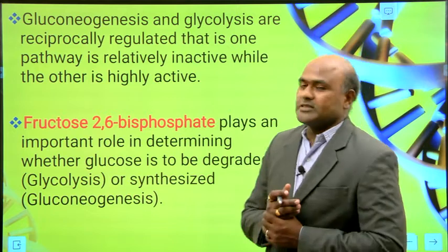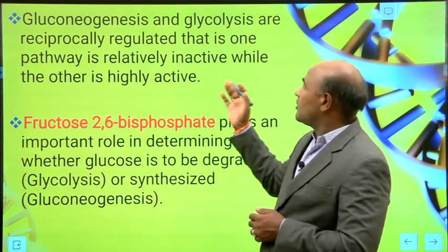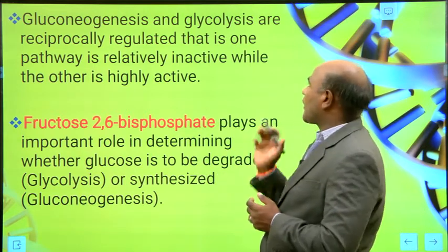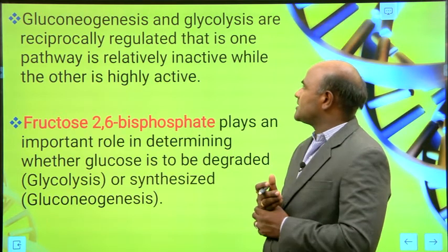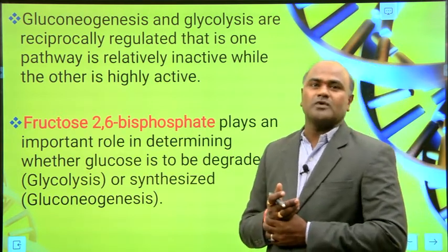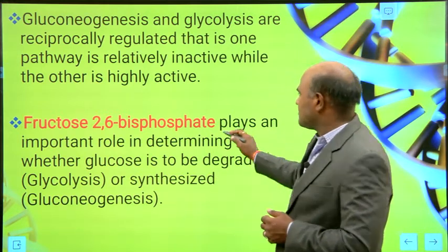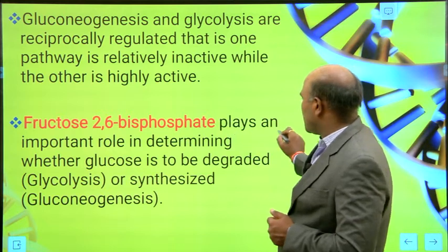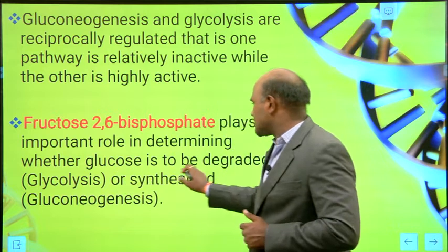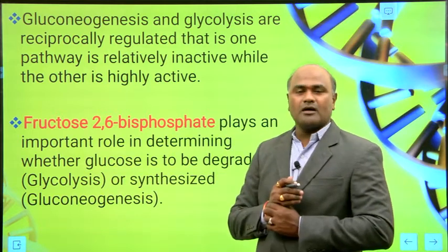Gluconeogenesis and glycolysis are reciprocally regulated, that is, one pathway is relatively inactive while the other is highly active. Fructose 2,6 bisphosphatase plays an important role in determining whether glucose is to be degraded or synthesized.